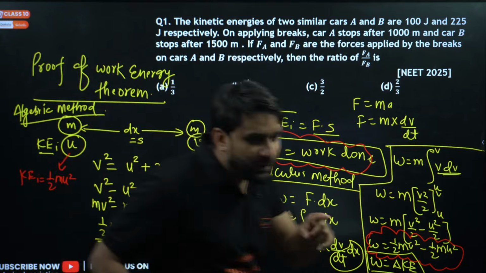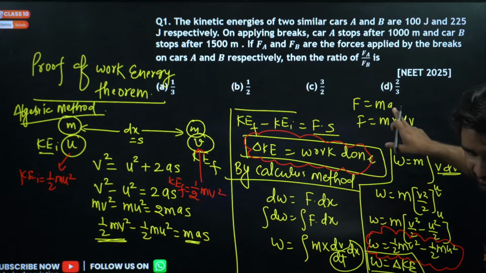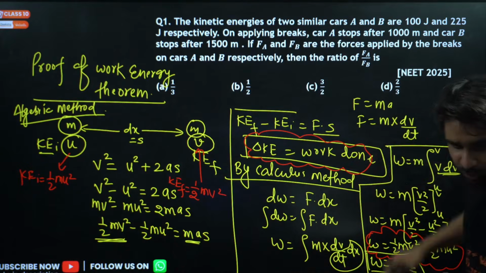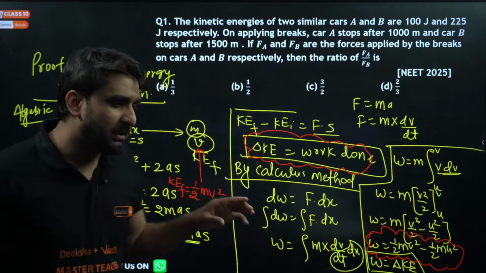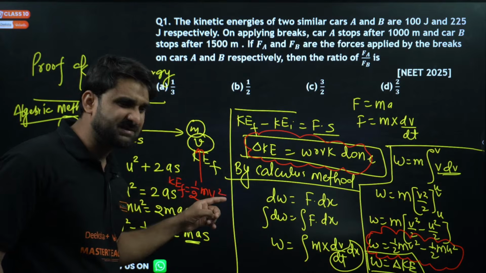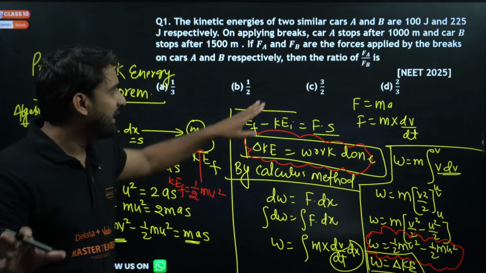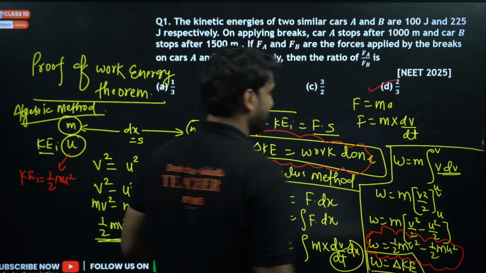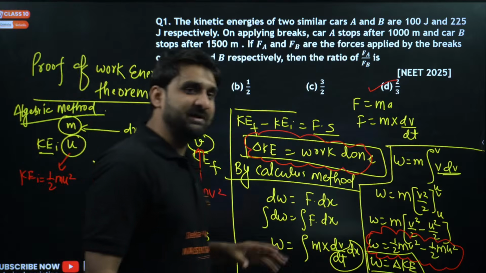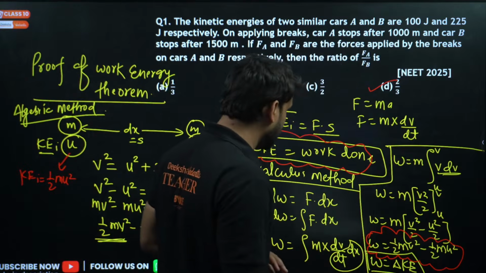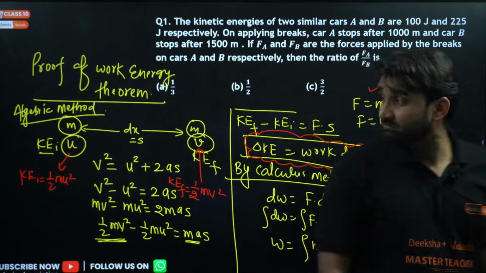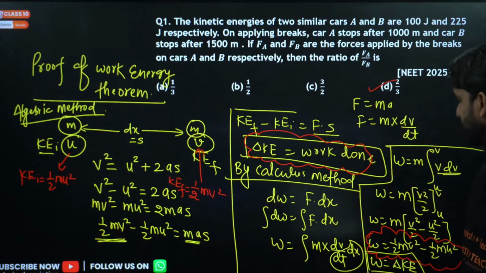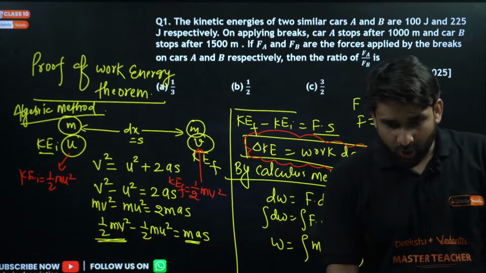And the student who is responding to this question, Madhum is writing 1 by 2. Madhum, I think you joined this live class a little bit late. We have already solved this question, and 2 by 3 is the correct answer. 2 by 3, 3 by 2, what was the answer? Please check it once, I forgot the answer. Okay.